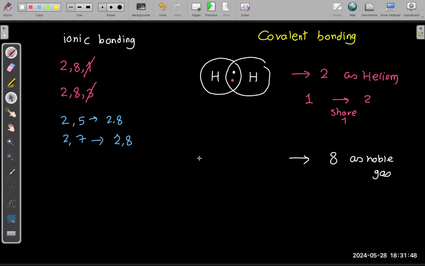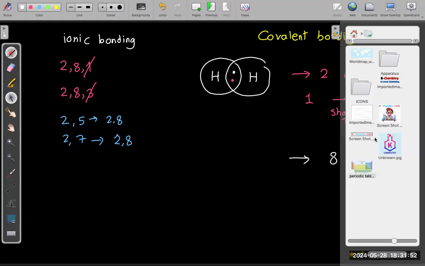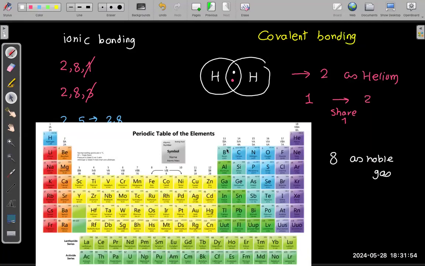I will give you a very nice trick. They are always noble gas configurations, and they are always non-metals. So we will never do covalent bonding with a metal. Take care, we will never mention a metal. Metal only in the ionic. So we will only use the non-metals. Let's see the non-metals.